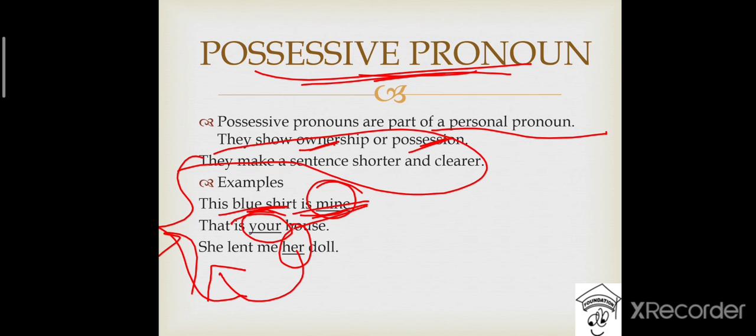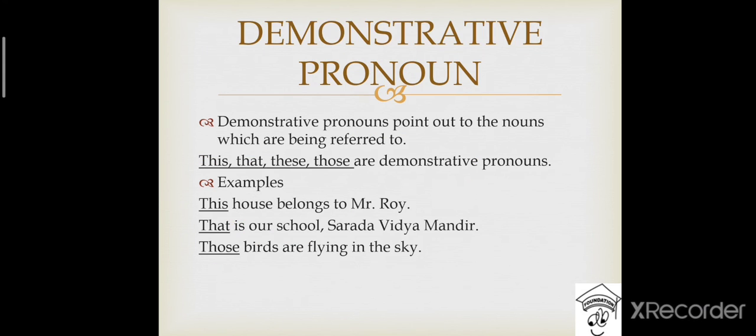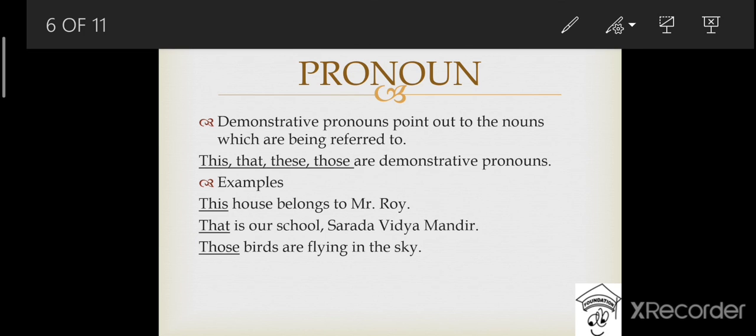Okay. Now let's move on to the third category of pronoun, which is demonstrative pronoun. Demonstrative pronouns point out the nouns which are being referred to. That means if we want to refer to any noun, we have to use a demonstrative pronoun. This, that, these, those are the demonstrative pronouns.